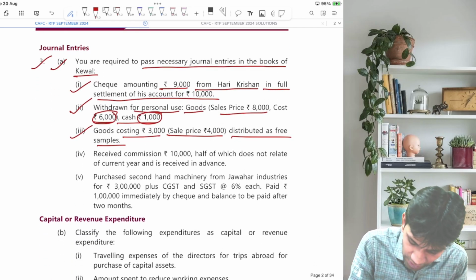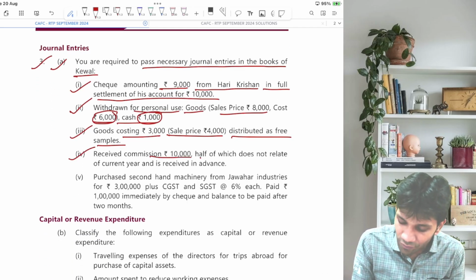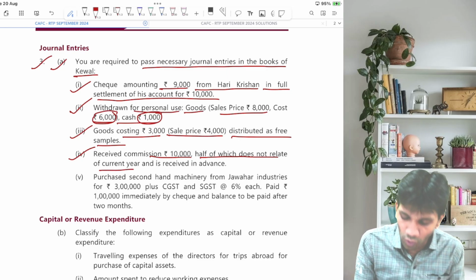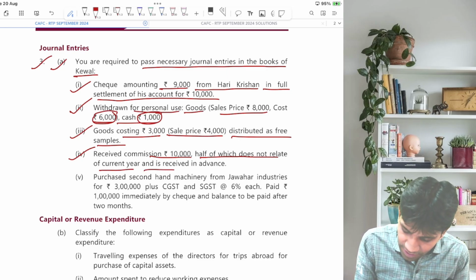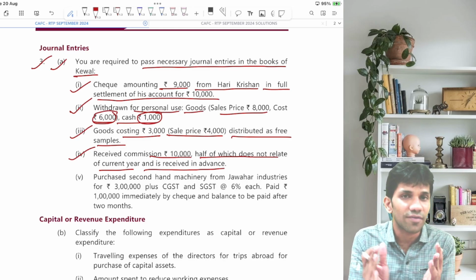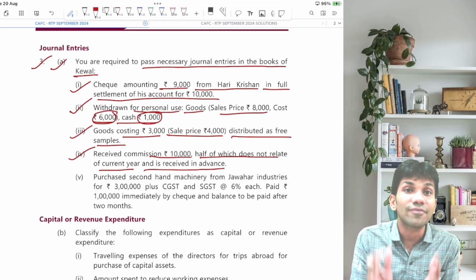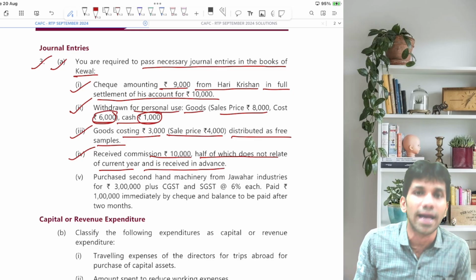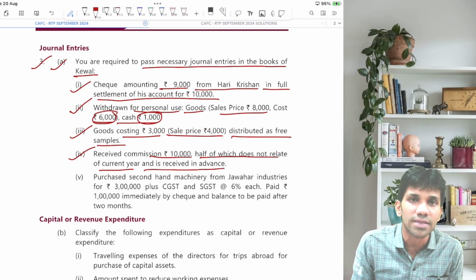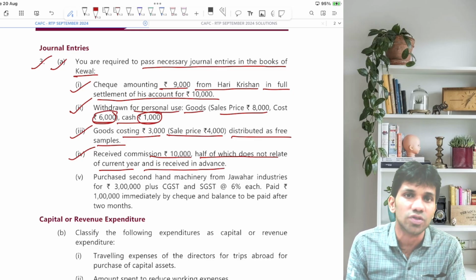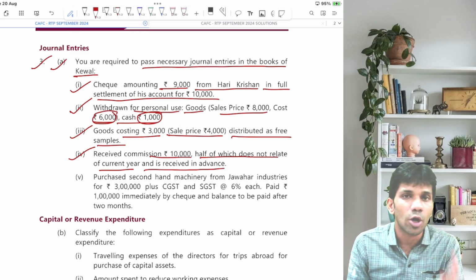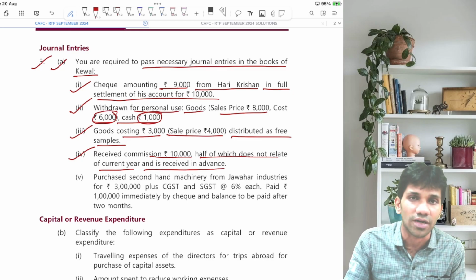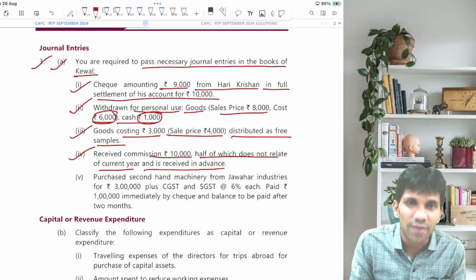Now, received commission of rupees 10,000, half of which does not relate to the current year and is received in advance. Now, we have received a commission of 10,000. Half does not pertain to the current year. मतलब आने वाले साल का कमीशन अभी मिल गया है और आधा करंट ईयर को बिलोंग करता है. So half of it belongs to the next year. Can we say it is received in advance, or pre-received commission?